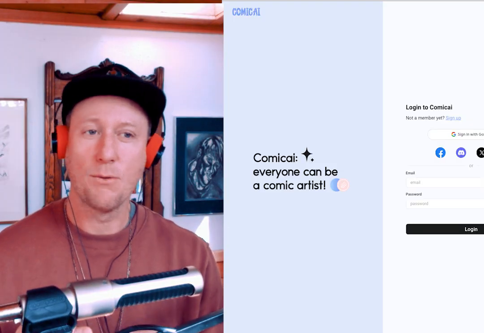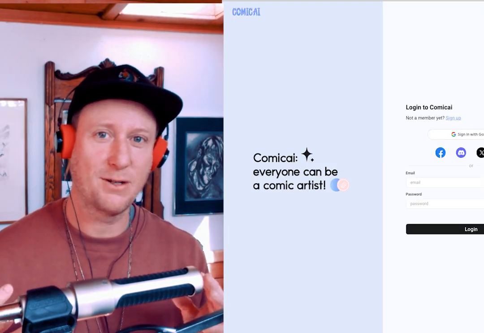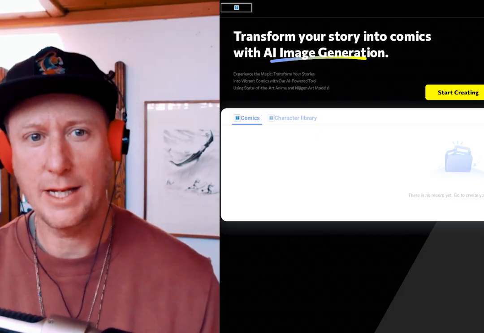But comicai has consistent character generation. So once you make your character, it stays the same character throughout. And so this episode is about creating our main character, Jasper. So let's go over to comicai and we'll just make a whole bunch of different versions of Jasper and see what we get. And here's the page you first get when you sign in.